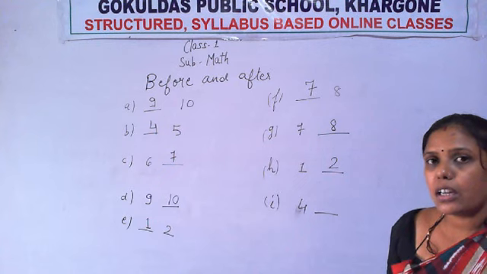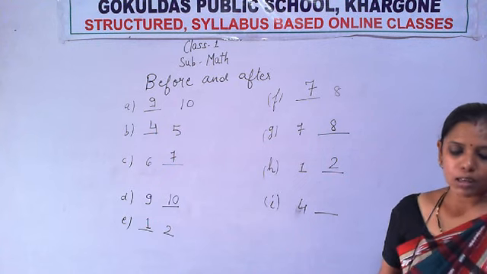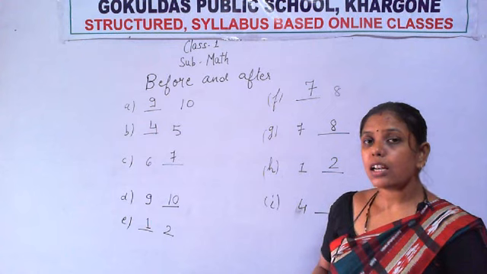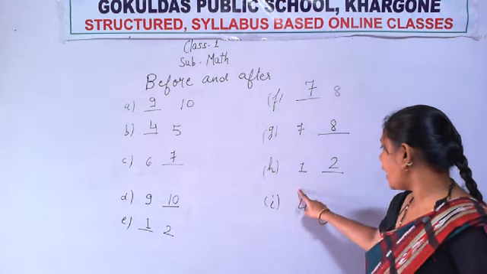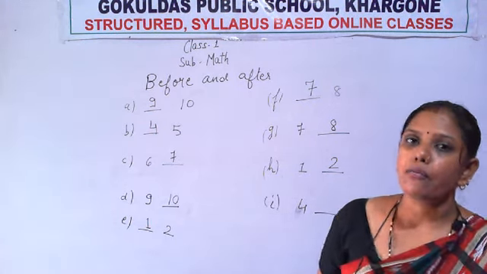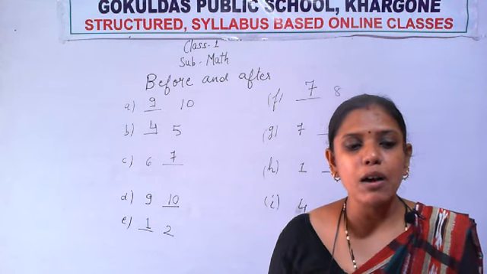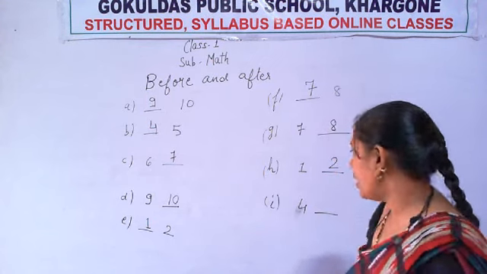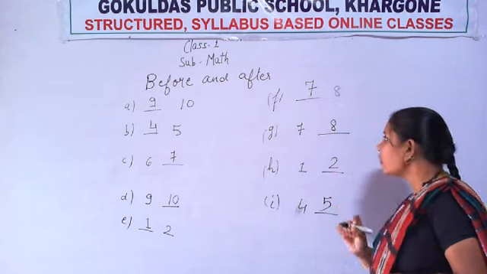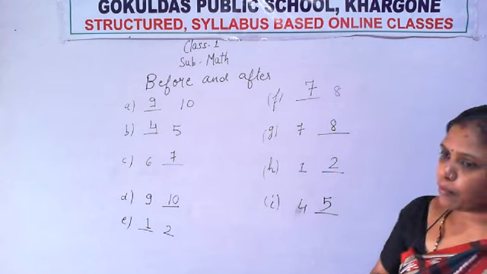Where is the blank given? After the number or before the number? The blank is given after the number. That means you have to write the number that comes after 4. So which number will come after 4? 5. Very good. Okay, so in this way the before and after number is done.